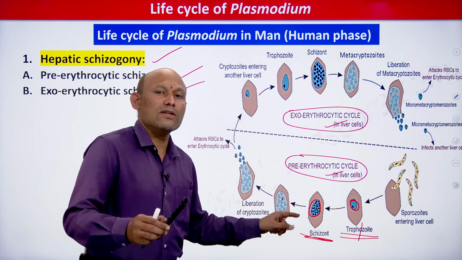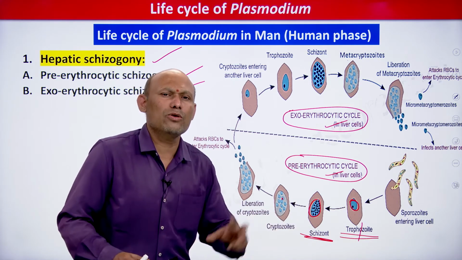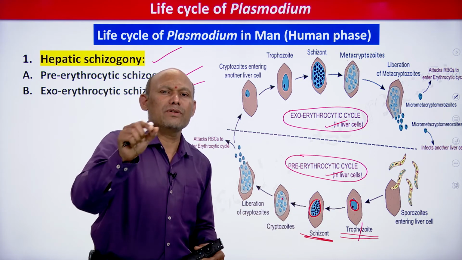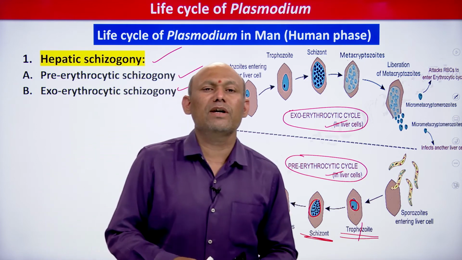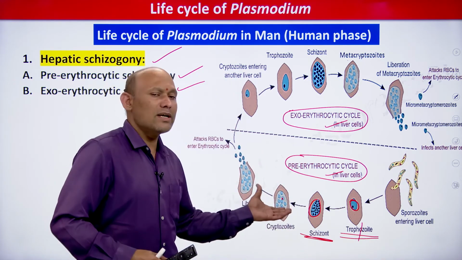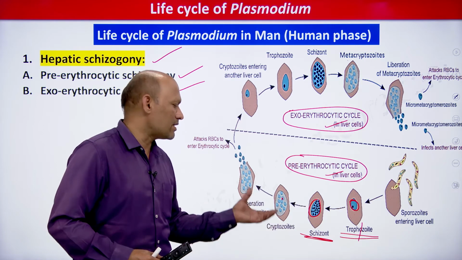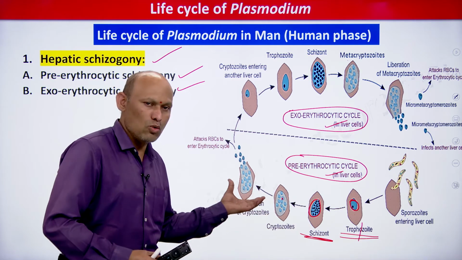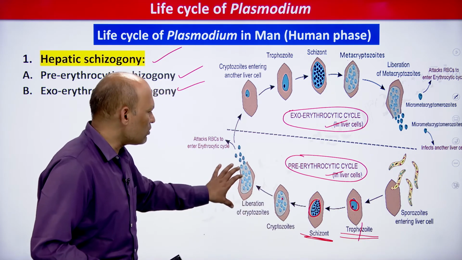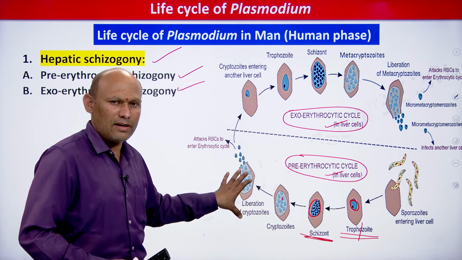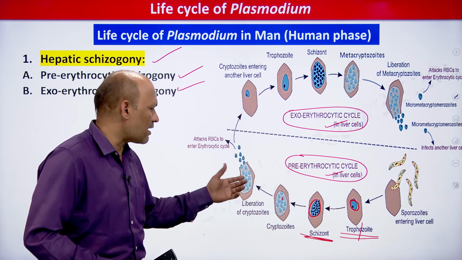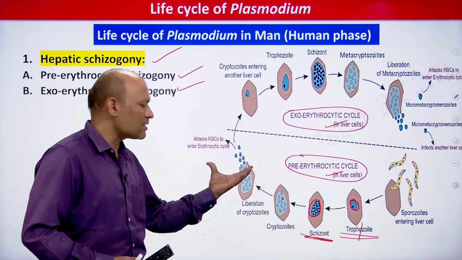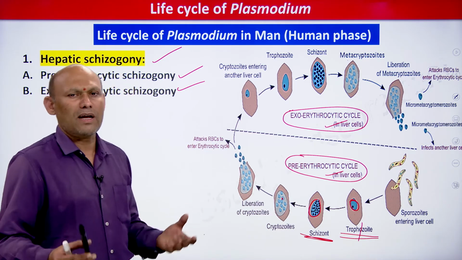The schizont is undergoing schizogony. Schizogony means, as I already told you, asexual multiplication. A nuclear bit is surrounded by a small amount of cytoplasm, and from that nuclear bit with a small amount of cytoplasm, one organism, one individual will be formed, right. So thousands of parasitic stages will be formed, student, right, as a result of schizogony inside the liver cells. After the formation of the young individuals or parasitic stages, the liver cell ruptures and releases a large number of parasitic stages, students, right.